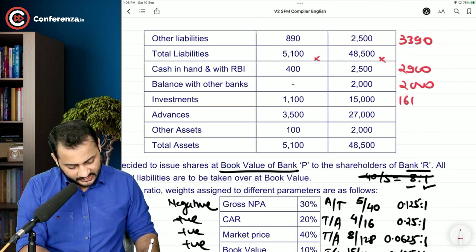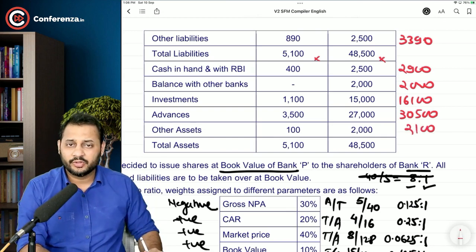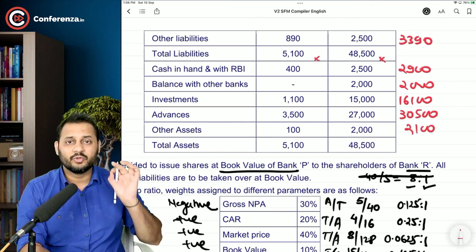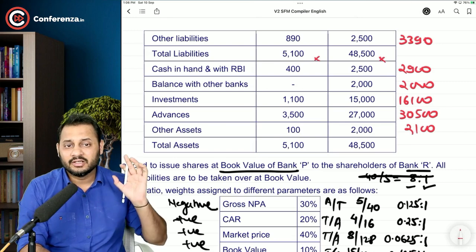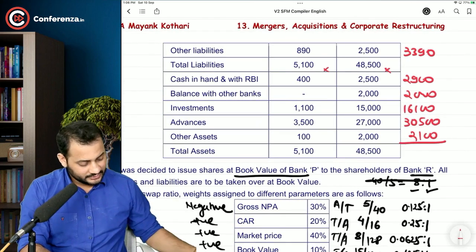Investments will be 16,100. Advances will be 30,500. Other assets will be 2,100. That's it. So this is how you are going to add the things, and when you total all these, it will come to 210, because this is what the credit balance is. Let me just show you the total of the asset side.